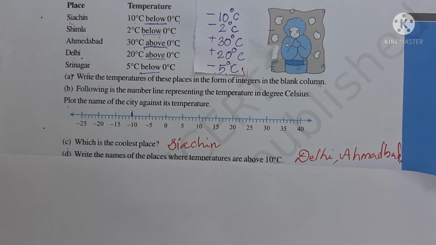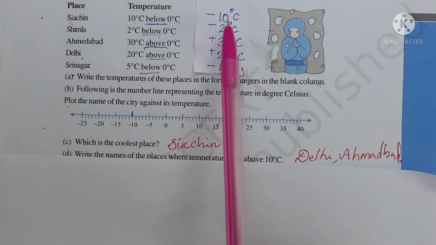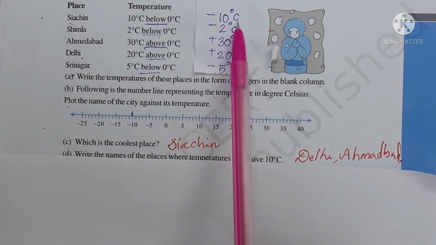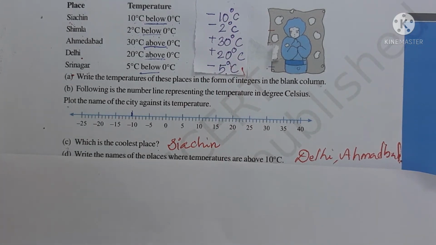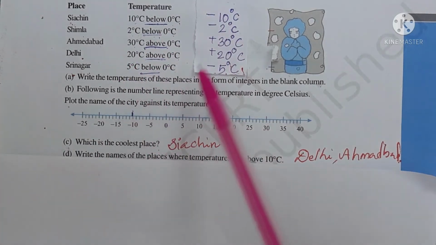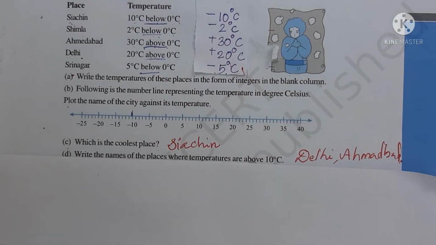That place will be the coolest place. In this group, Siachen represents minus 10 degrees Celsius. That is the smallest number of the given ones. So the answer will be Siachen. Siachen is the coolest place among the given places. Okay.